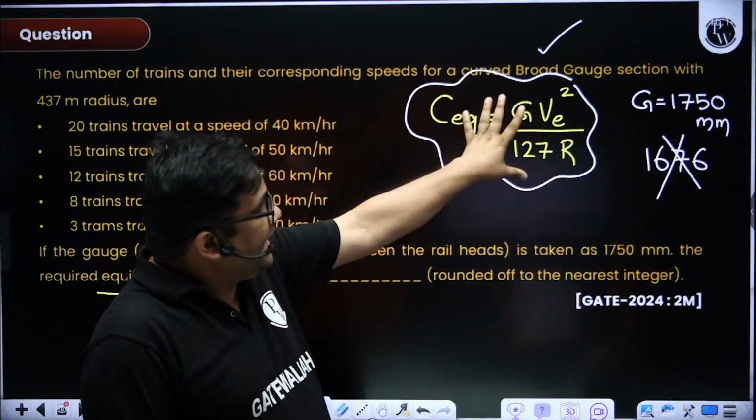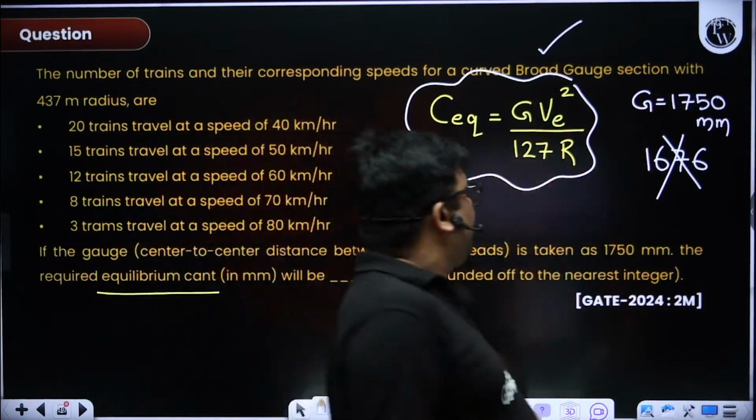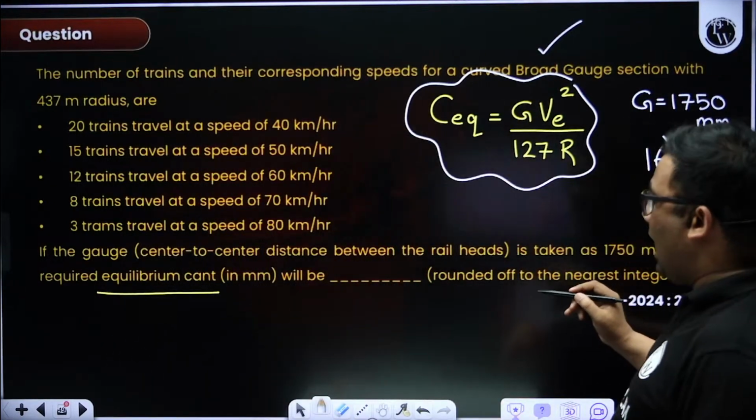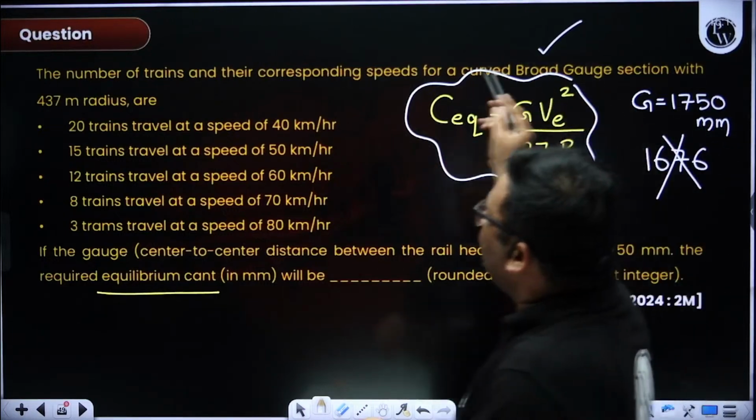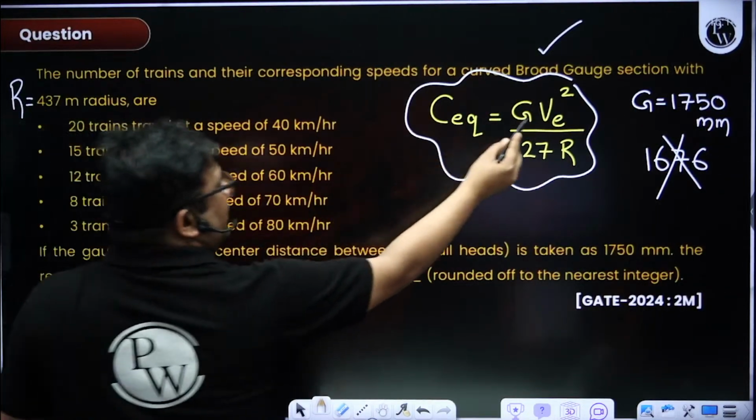When I am finding L, I will use the dynamic gauge, which is 1750. Don't use this. Okay. Now G I have got. R I need. R is given. You see, the radius of the curve is given. So R is given. Now I need the equilibrium speed.